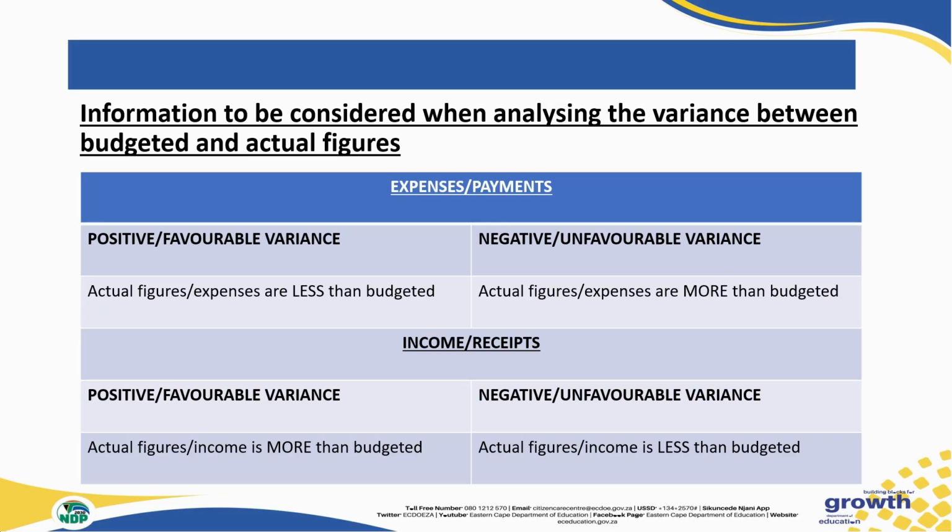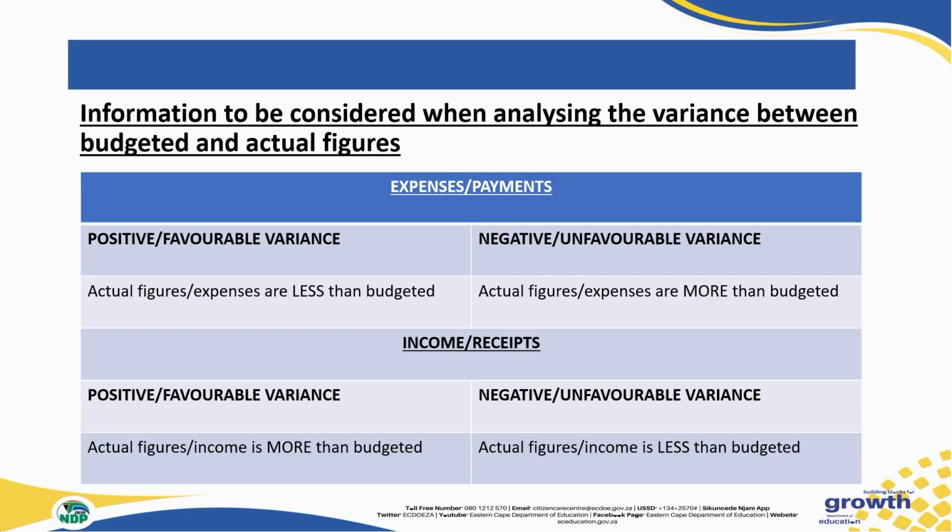Now, information to be considered when analyzing the variance between budgeted and actual figures when it comes to our payments. When it's a favorable variance, the actual figures are less than the budgeted figures. But on the opposite side, the negative or the unfavorable variance, actual figures or actual payments are more than what we have budgeted.